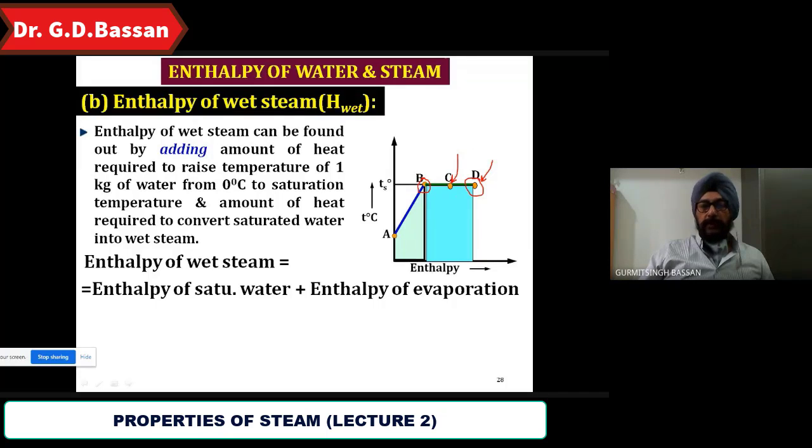Suppose I want to find out the enthalpy of wet steam at point C. So what will be its total enthalpy? The enthalpy from H to A to B, what will that be? Will it be HF?